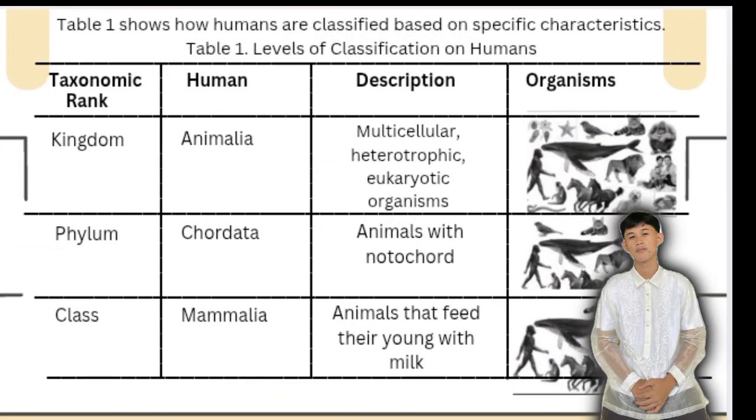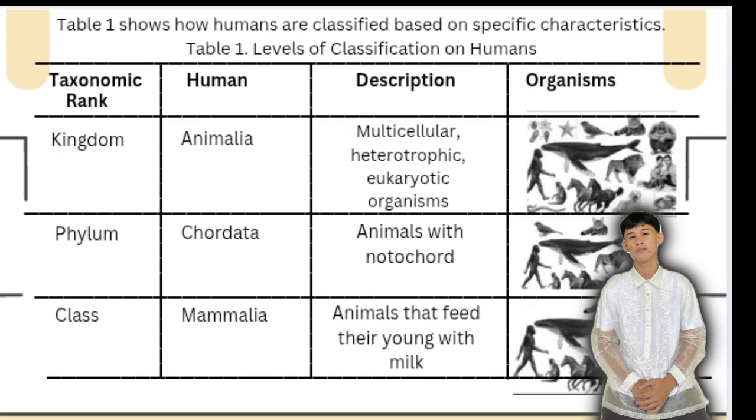Now we proceed to levels of classification of humans. Here are the taxonomic ranks and the description of the organism. First, the kingdom: Animalia. Multicellular, heterotrophic, eukaryotic organisms. Second, phylum: Chordata. Animals with a notochord. Humans belong here because they have a backbone. The chord means spinal support, or an early backbone.